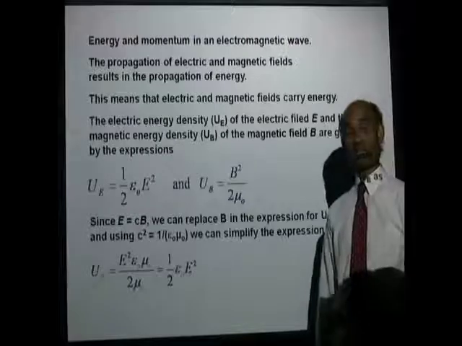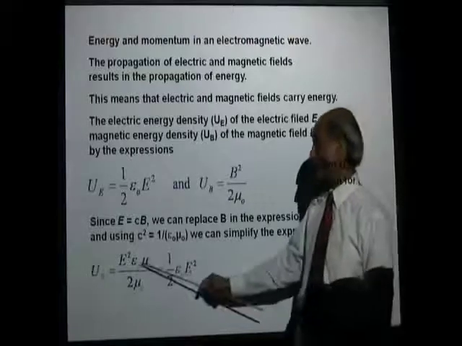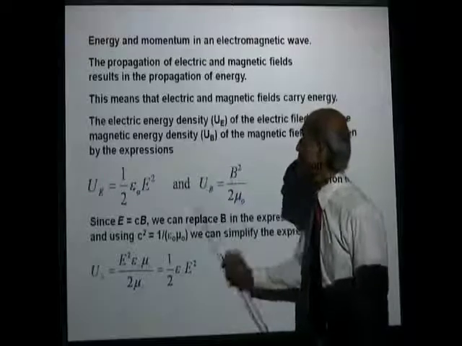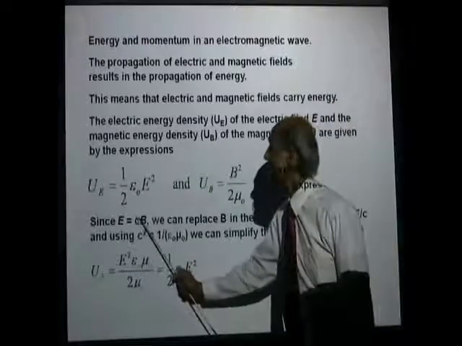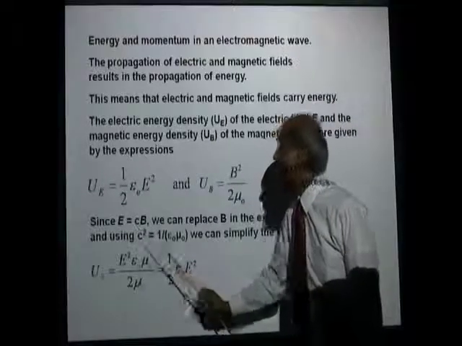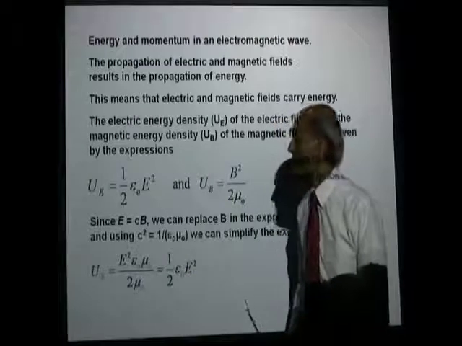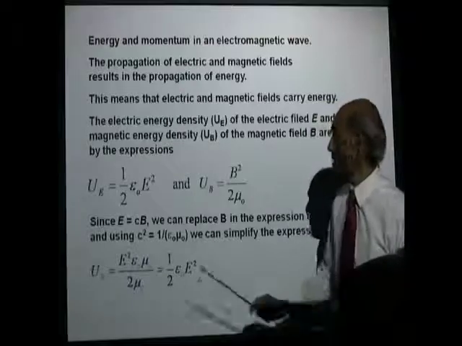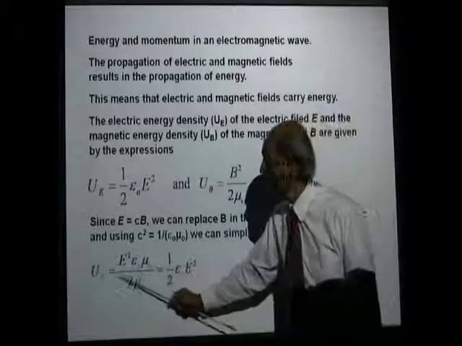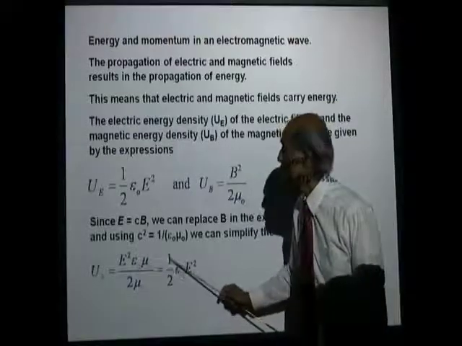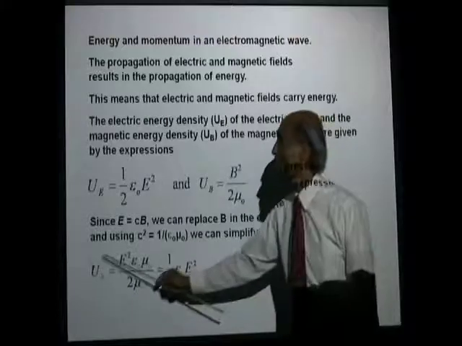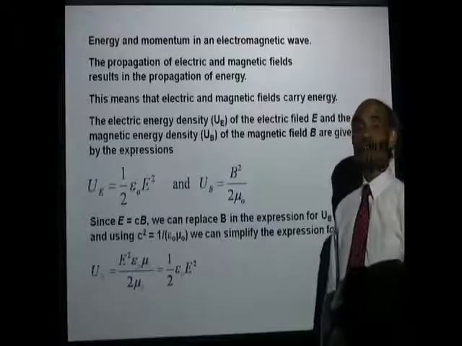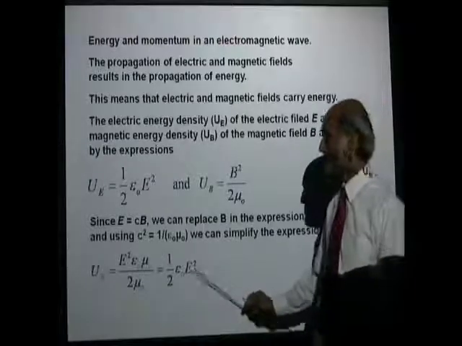Is that right? Did you see how that was obtained? We replaced B by E over C, and our C is 1 over square root of mu 0 epsilon naught. I want you to do that on your own and see whether you come to this. You can see U B therefore also is 1/2 epsilon naught E squared.